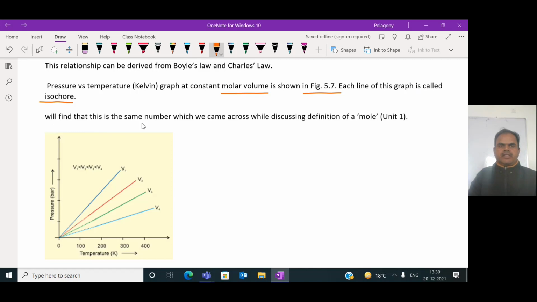We will find that this is the same number we came across while discussing the definition of mole also. 1 mole of any gas occupies the volume of 22.7 liters. Let us say 44 grams of carbon dioxide occupies the volume 22.7 liters under STP conditions.